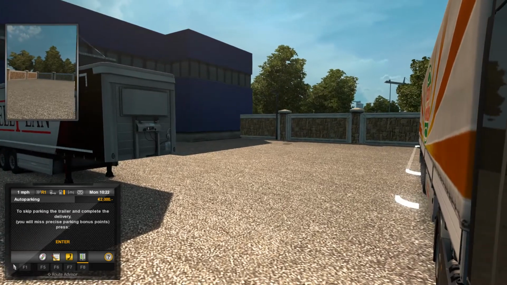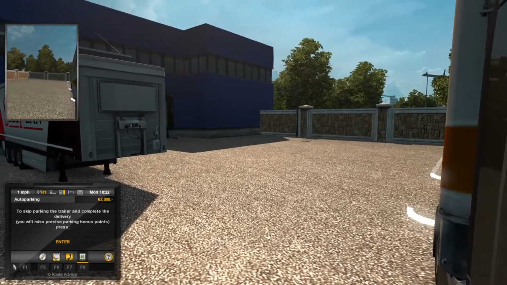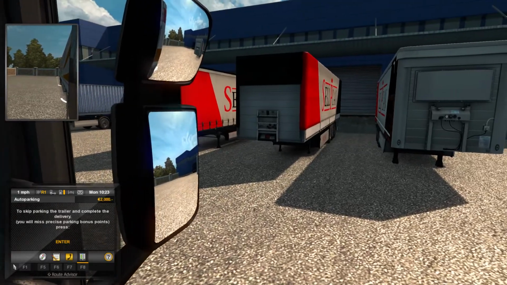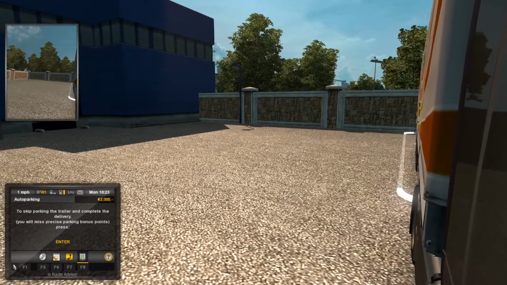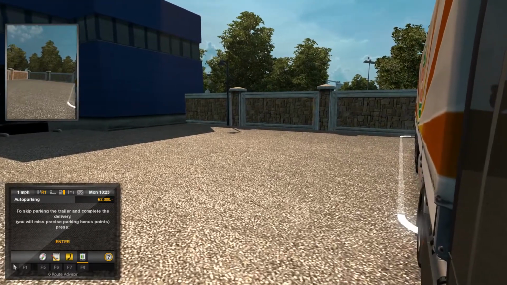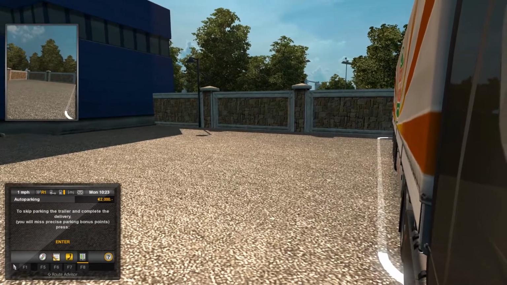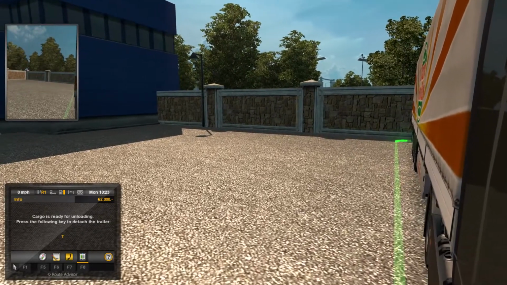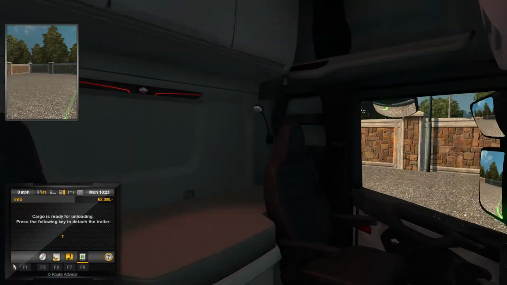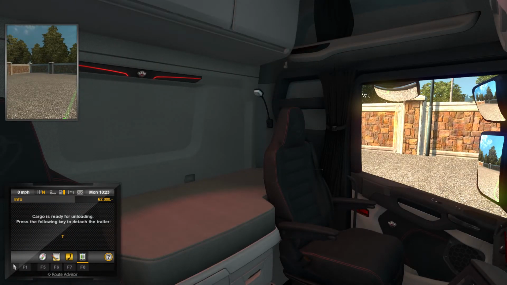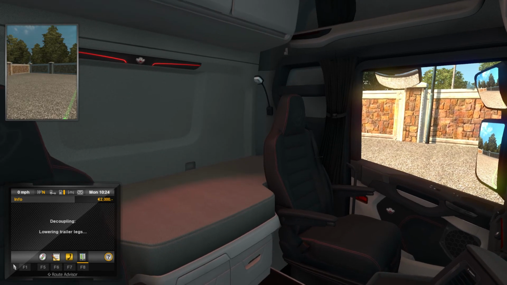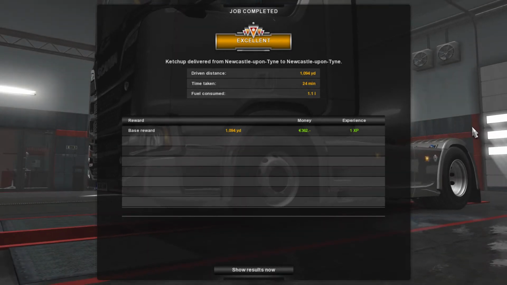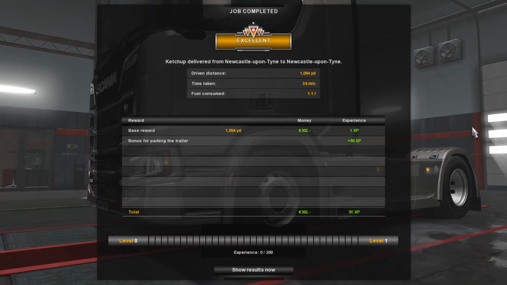Best way for reversing is to take your time and do it slowly. Keep your eyes on your mirrors. Oh, we're not doing too bad. When the box goes to green, you're in the space. So there you go. So we stop that, and then we press the T. We knock it into neutral. Parking brake on with the space bar, and then we press T. And what that does is lowers the trailer land legs and disconnects you, and that ends your first job in